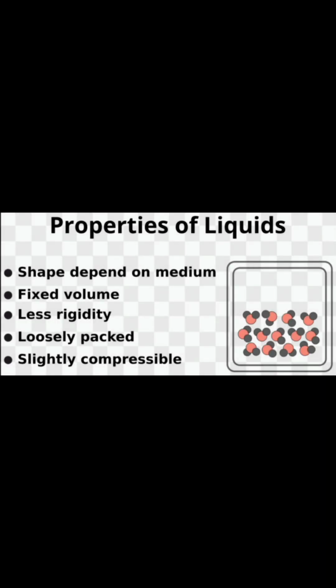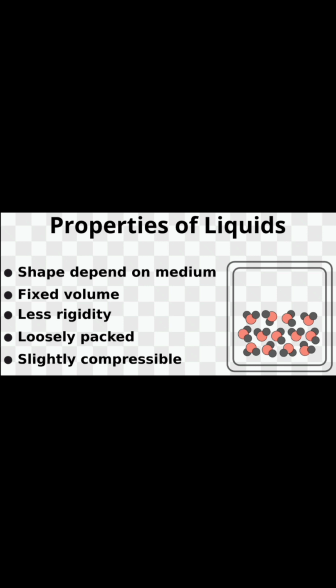Next we are going to learn about liquids. So liquids are substances which have a fixed volume but they don't have a fixed shape, like water. It has a fixed volume but it doesn't have a fixed shape. It will take up the shape of the container in which it is kept. And liquids flow and change their shape. And the rate of diffusion of liquid is higher than that of solid.